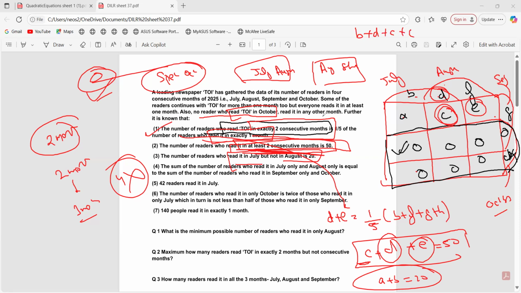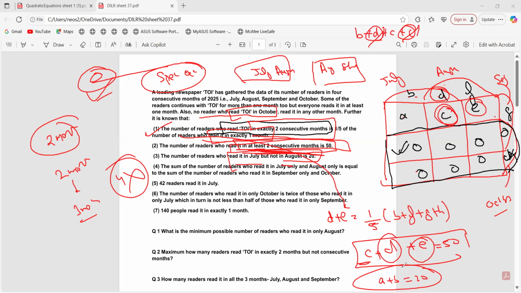But he is saying not in August, so August you need to remove. C is for August, September, so C would be zero. Similarly, D would be zero. So what you will get is A plus B as 20.